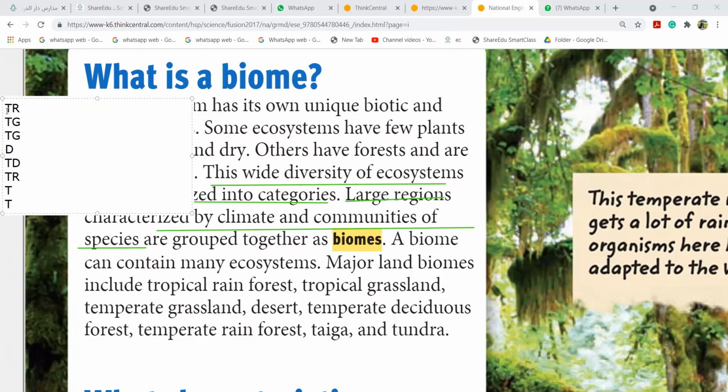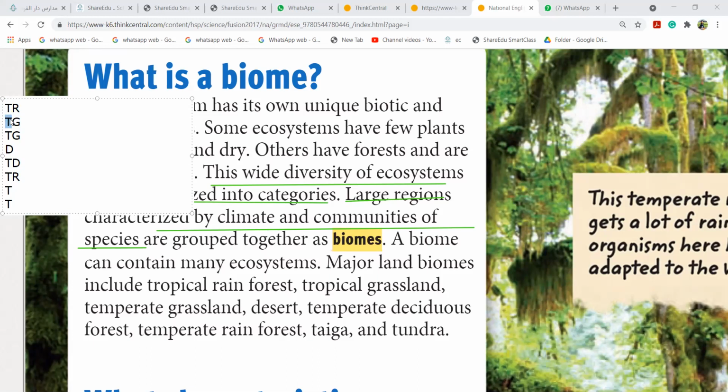See, first you have tropical grassland biome. One minute, let me finish this. First we have tropical and tropical, then we have temperate and temperate.